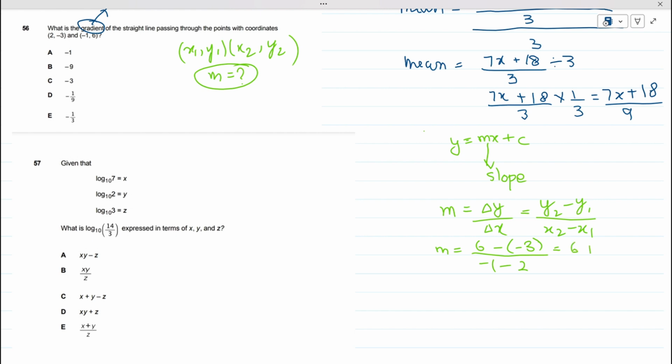6 minus minus plus 3 upon minus minus, but again sign of minus, right? So minus. M equals 6 plus 3 is 9. 9 by minus 3. So 3 ones are 3, 3 threes are 9. So minus 3 is the slope, the gradient of this line whose coordinate points are given to us. Okay. So minus 3 is the correct answer we have.